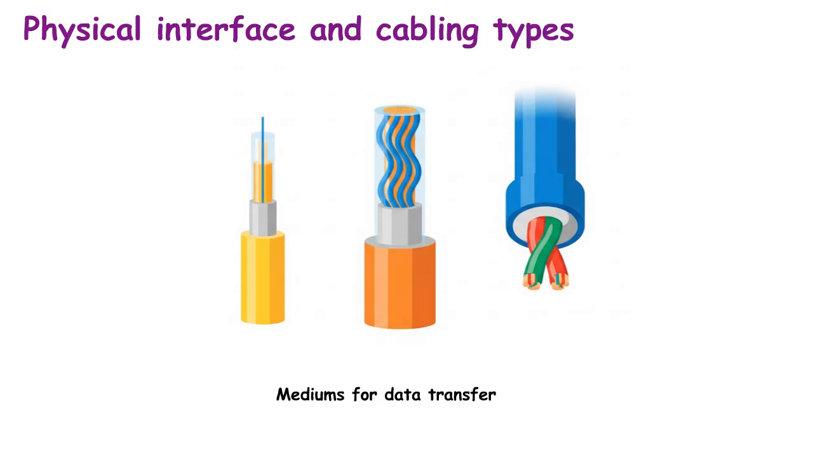The principle is matching the medium to distance, speed, and cost requirements in network design. Single-mode fiber is like a high-speed bullet train, straight, long distance, with minimal interference but higher cost.